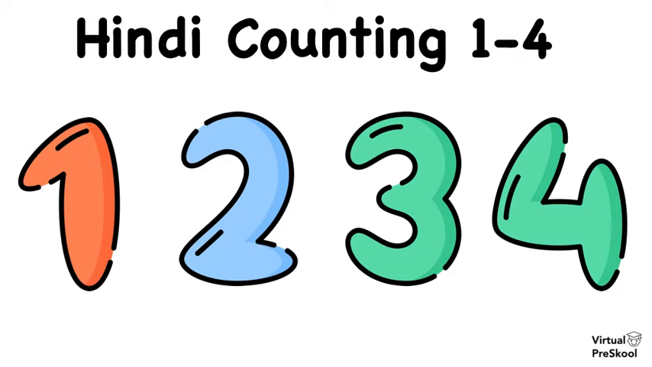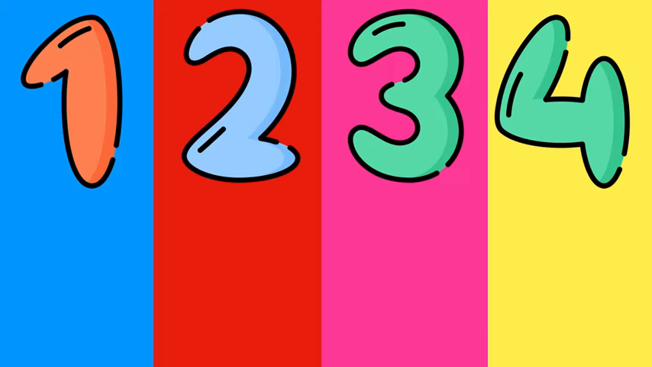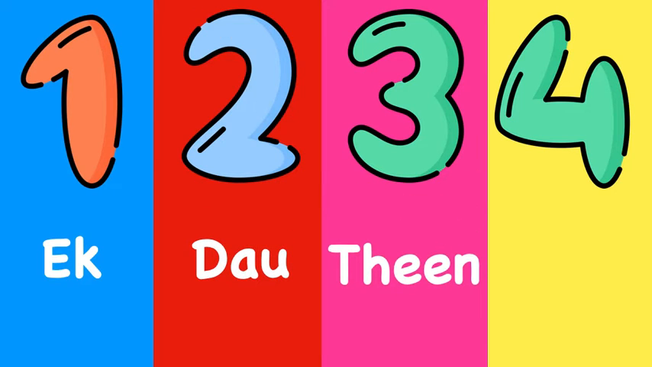In class, you learned how to count from 1 to 4 in Hindi. Today, we're going to practice counting 1, 2, 3, and 4 so that you can review these numbers. First, let's review each number. 1 is ek, 2 is do, 3 is teen, and 4 is char.